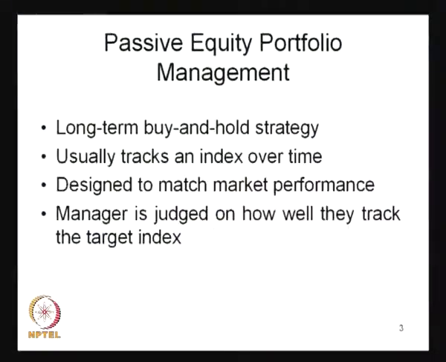So, let us see how this passive strategy works and what the basic concept or philosophy behind it is. In the passive portfolio management strategy, in general we use a long-term buy and hold strategy. That means the investor buys the assets and holds them for a long period of time, to get a certain amount of return which will replicate the market portfolio.